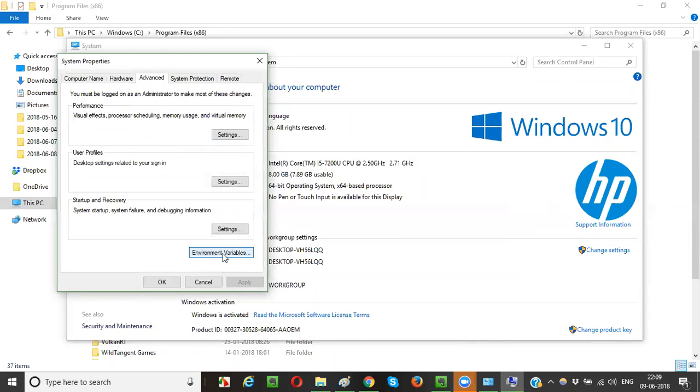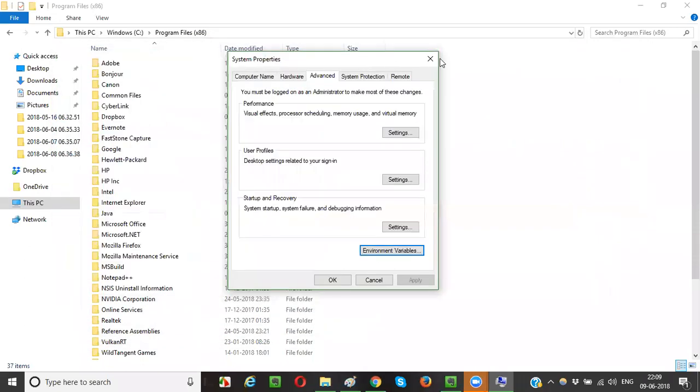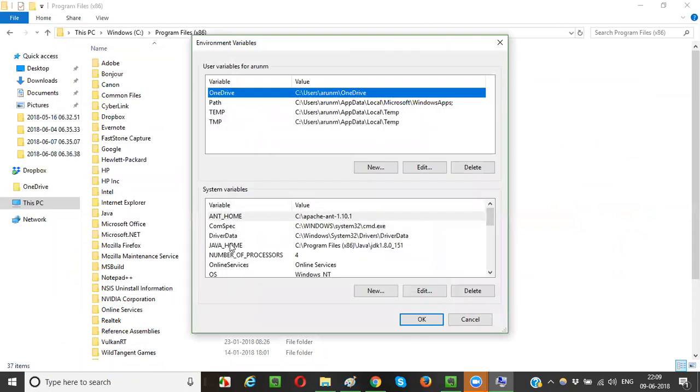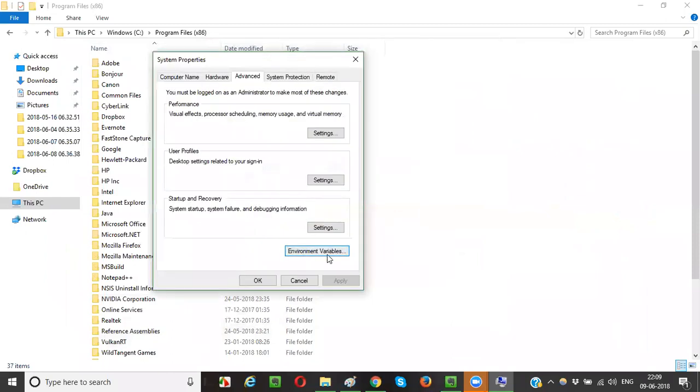This will be in a disabled state, or when you click, the dialog may not come up. That means your system admin at your office has blocked this. They may not allow you to change this because it is very sensitive. Some antivirus or virus kind of thing may come and try to change something, they may think like that, and they will block everything for you.